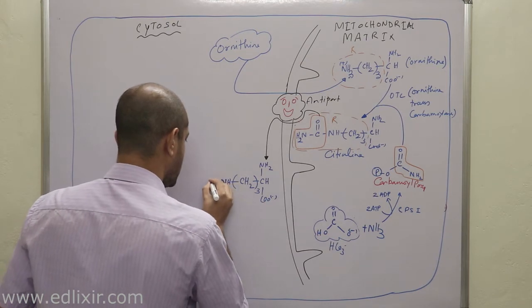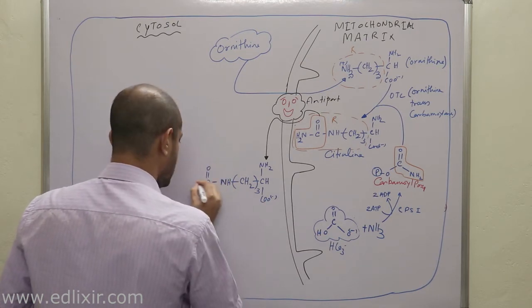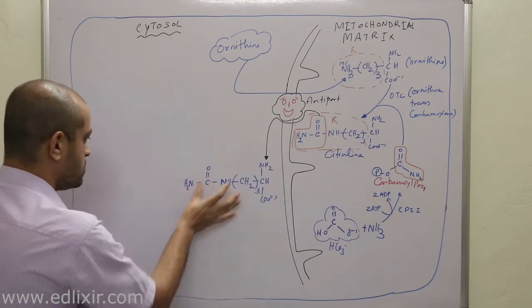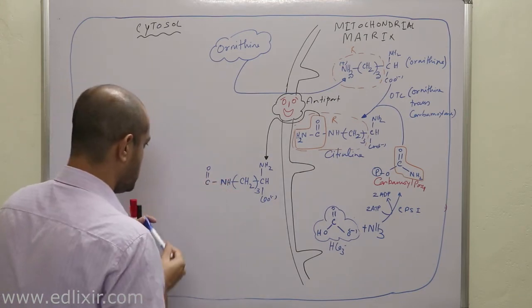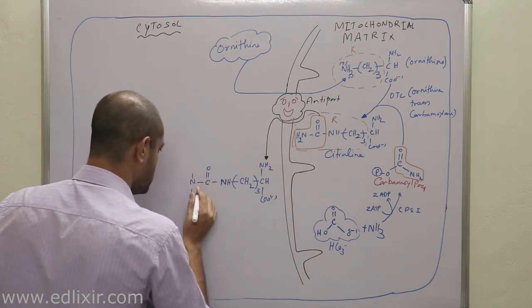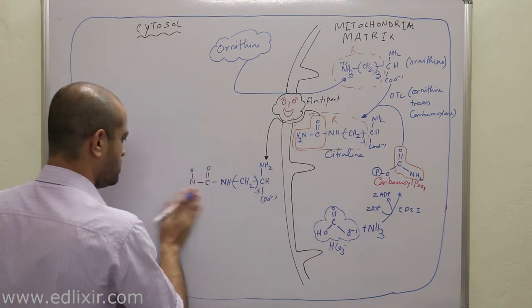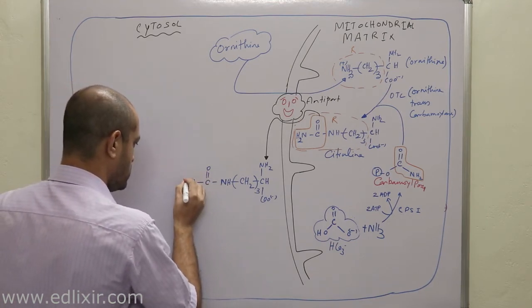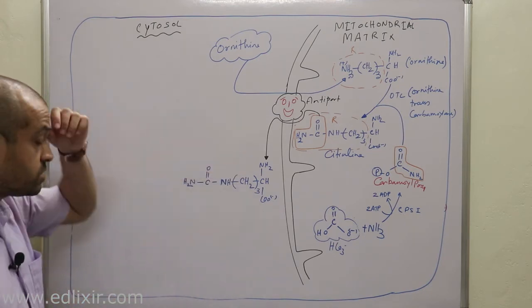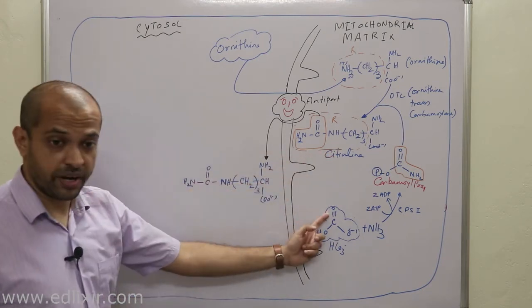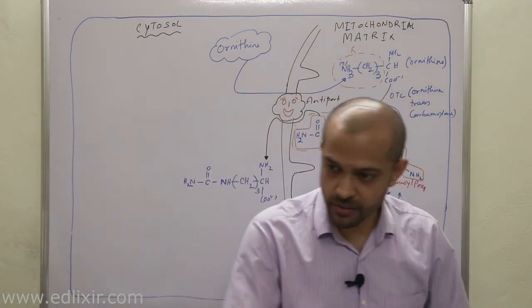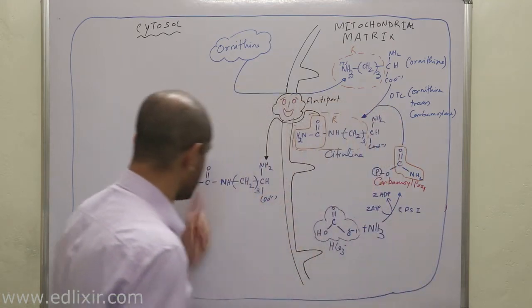NH, C-O-O, NH2. Clear? Okay? No need to write like this. So this is your citrulline. Now the citrulline has been pumped out of the mitochondrial matrix. The citrulline now has been pumped out of the what? Mitochondrial matrix.